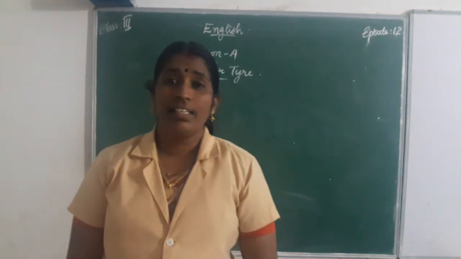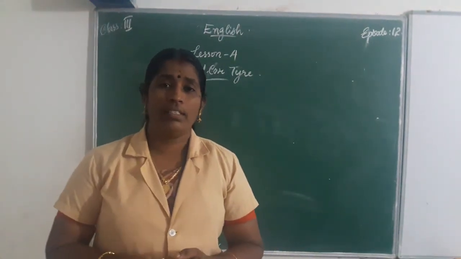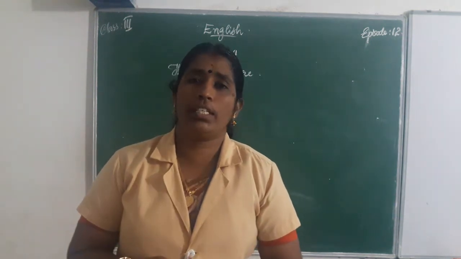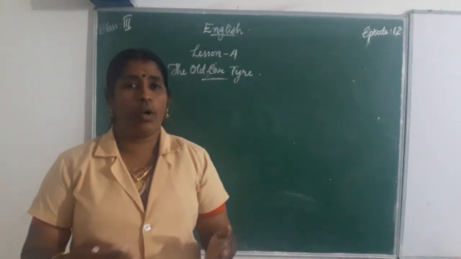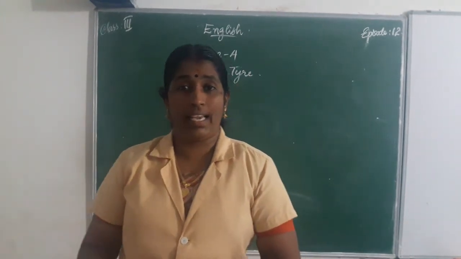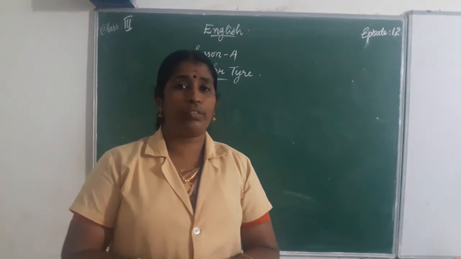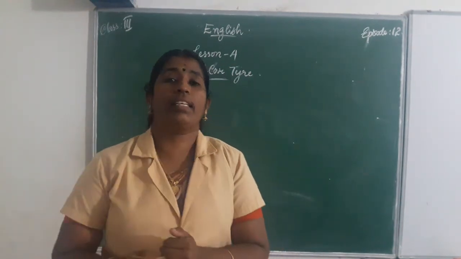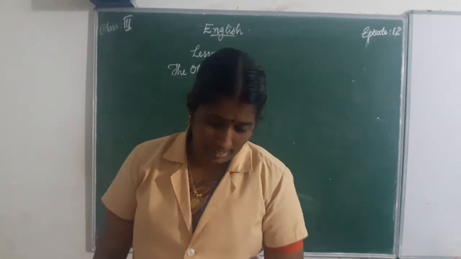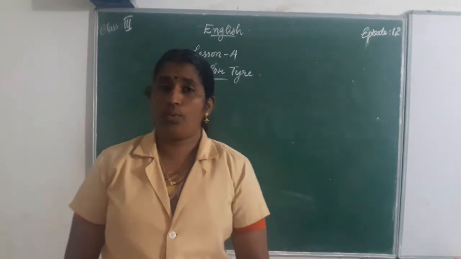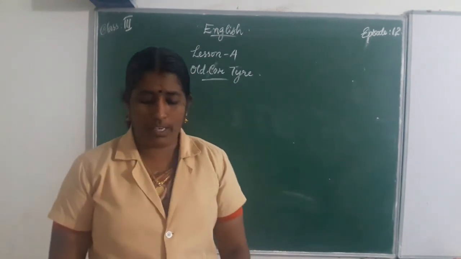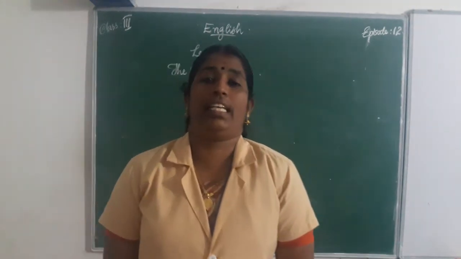The old car tire. Old means the things that we used once and now it is not a useful thing. Old means we used it in ancient times or olden times and now it is not useful. We are keeping it aside. That is old things, that means useless things. Old means useless. And many times we throw away things that are not in use any longer.